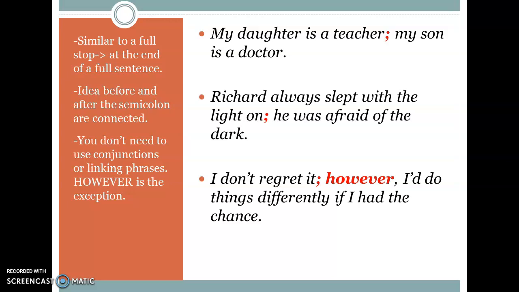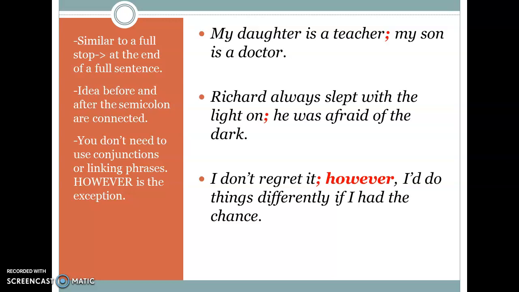There we have a full sentence, a clause which can stand on its own. "My daughter is a teacher; my son is a doctor." Both ideas, the previous and the last, are somehow connected, and this is what the semicolon does. They connect apparently unconnected ideas, but they are connected.